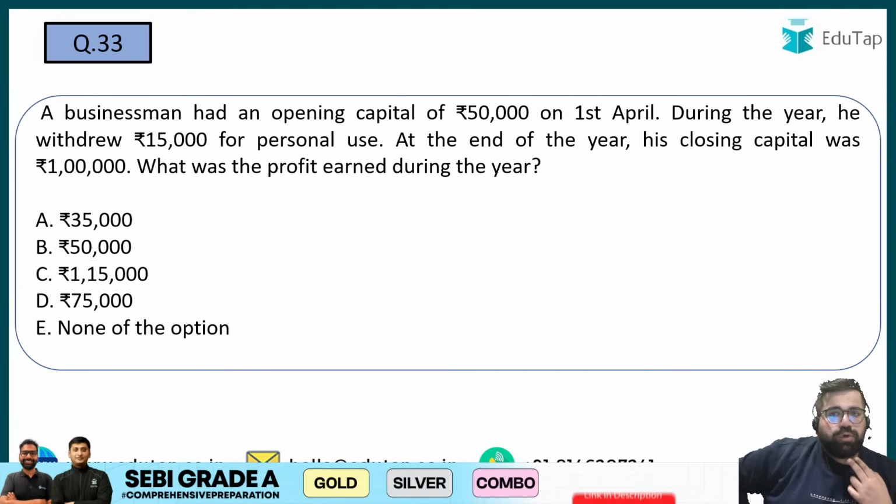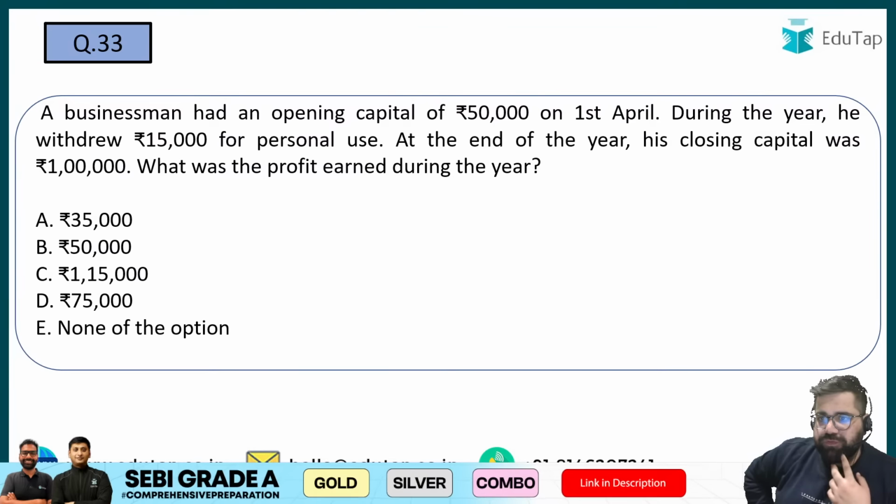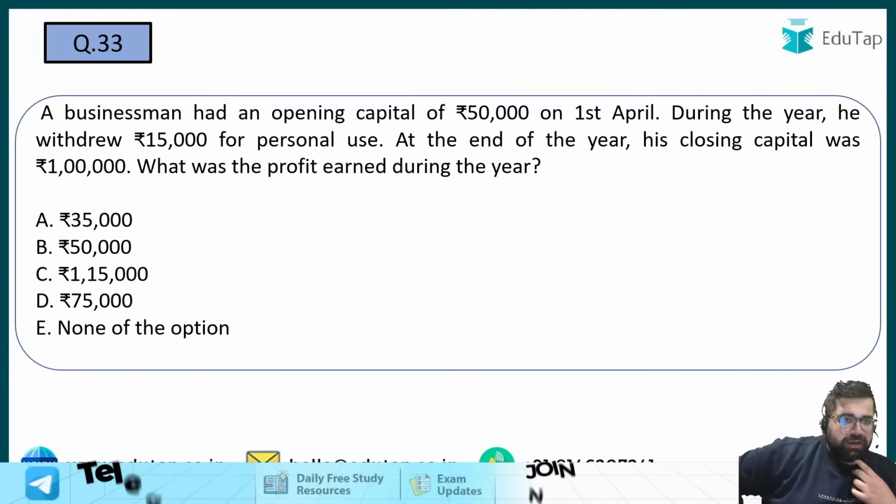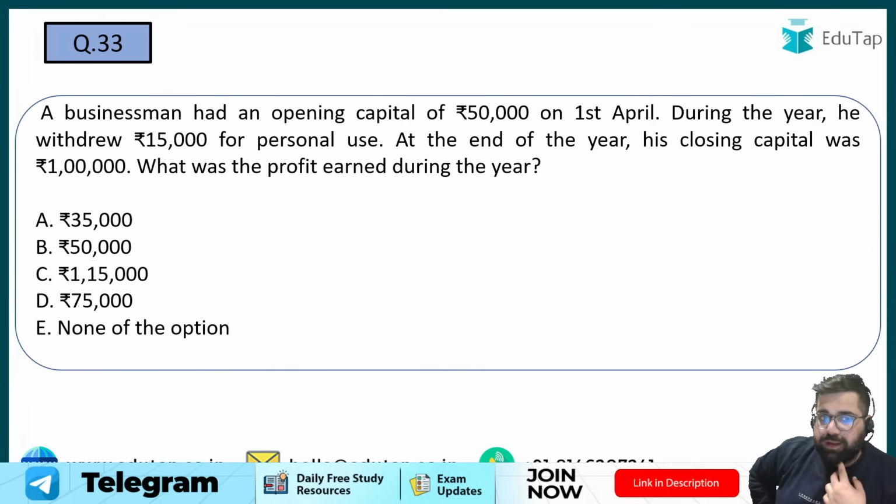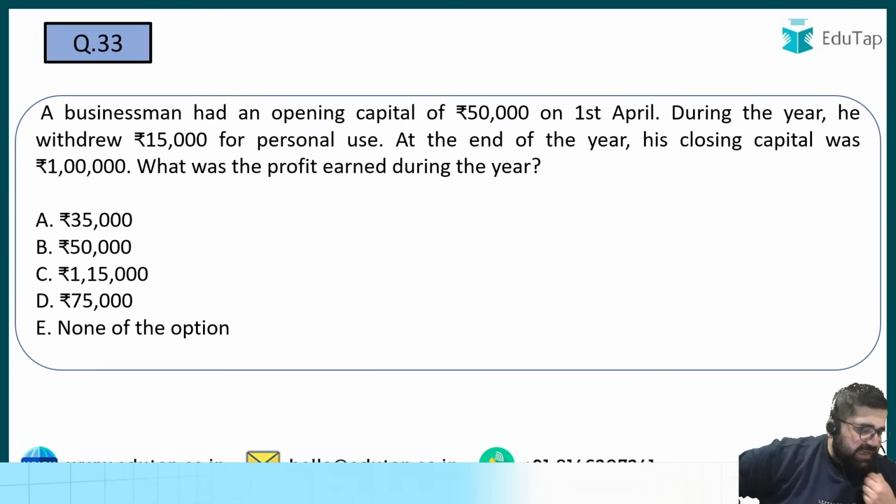A business has an opening capital of 50,000 on 1st April. During the year, the owner withdrew 15,000 for personal use. At the end of the year, the closing capital was 1 lakh. What was the profit earned during the year? Please tell me the correct answer.